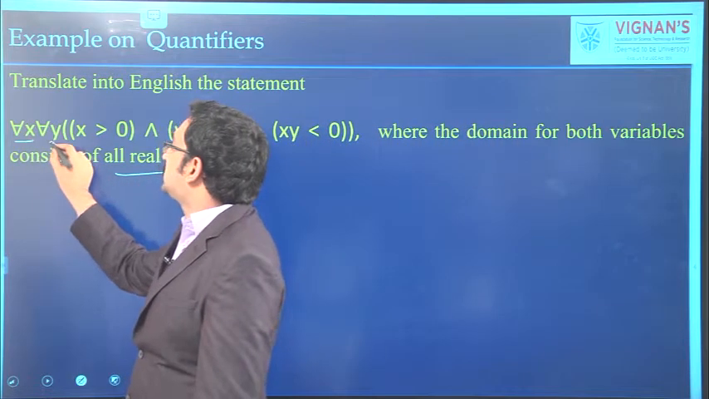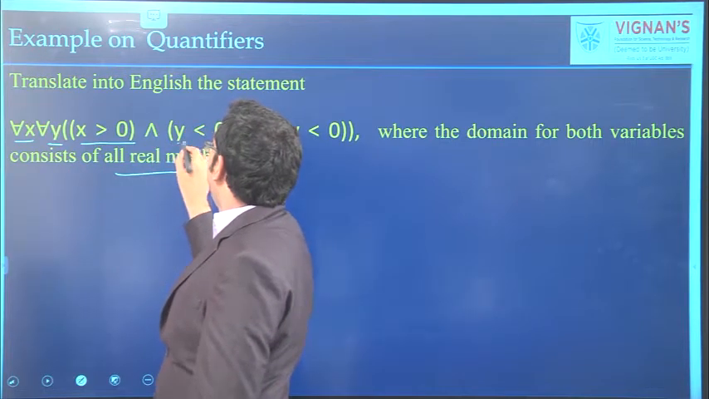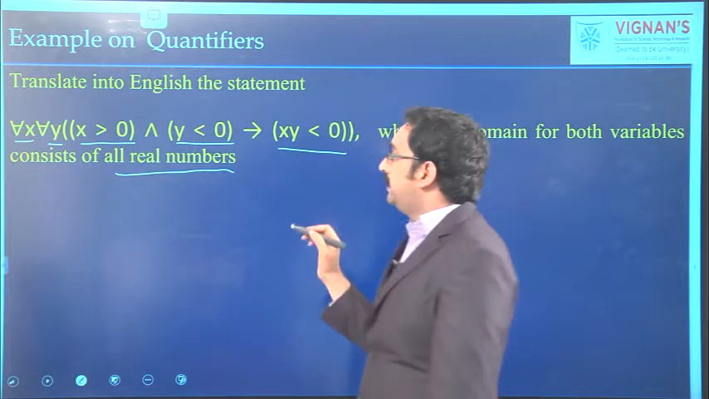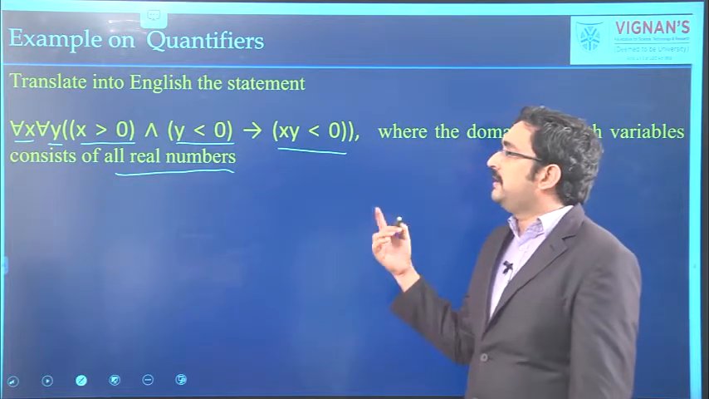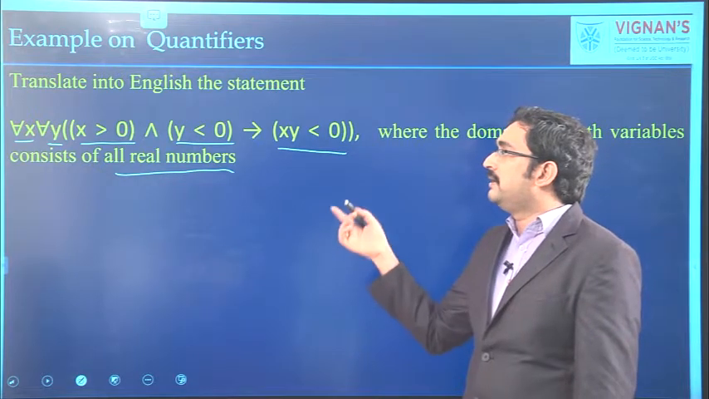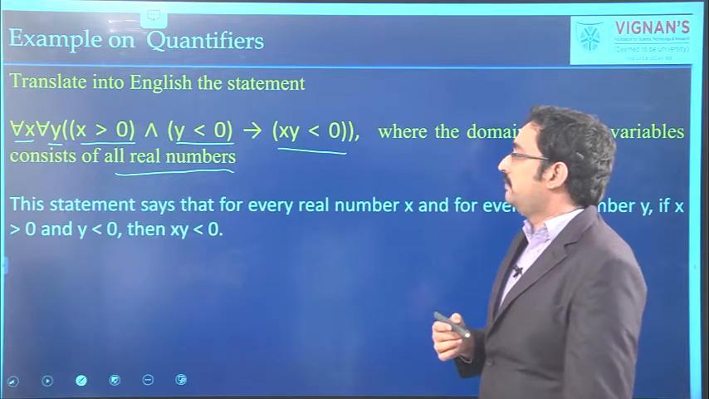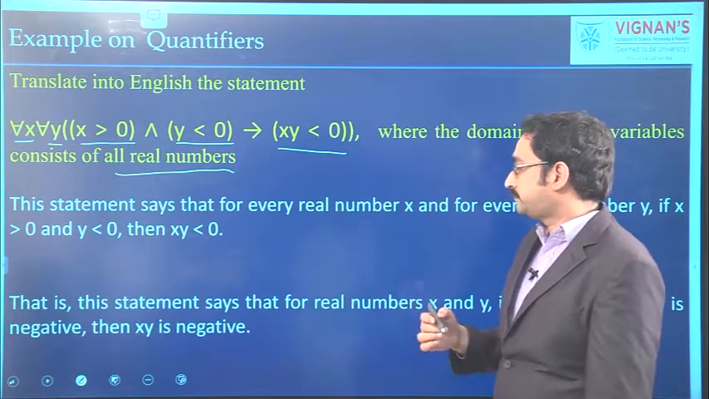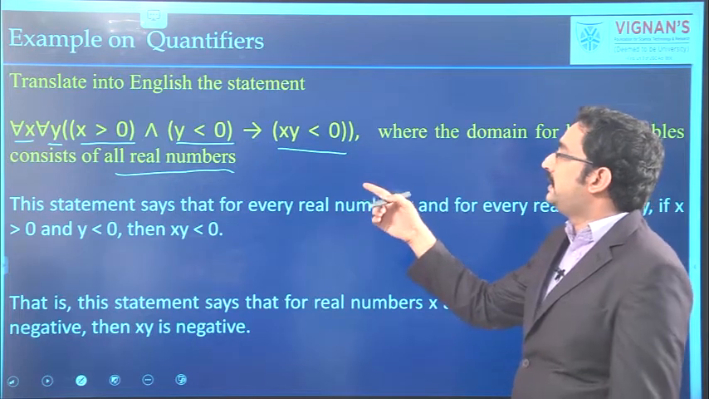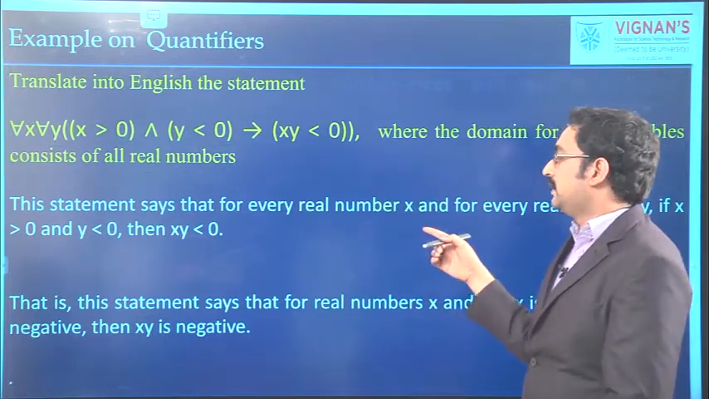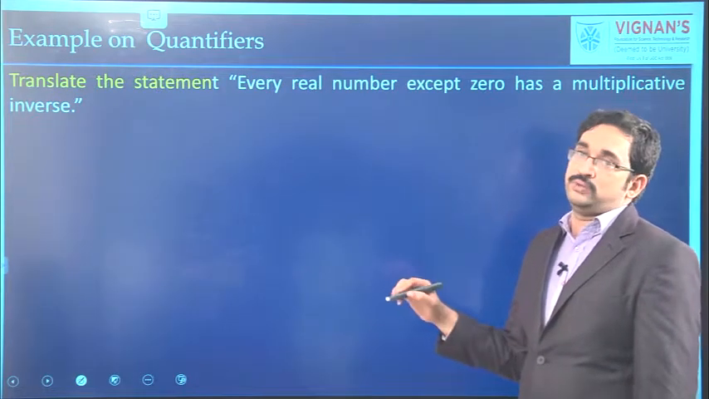For every real number x and for every real number y, if x is positive and y is negative, the product is negative. That means we can say that the product of any one positive real number and one negative real number is negative. In that way, we can express it like this. So, for any real numbers x and y, if x is positive and y is negative, the product is negative. That means the product of any positive and negative real numbers is negative.